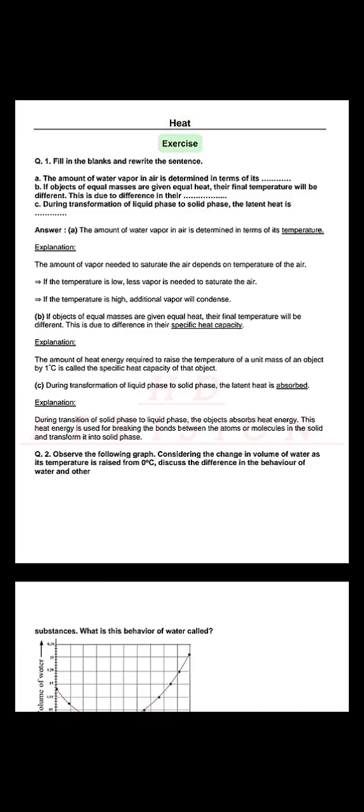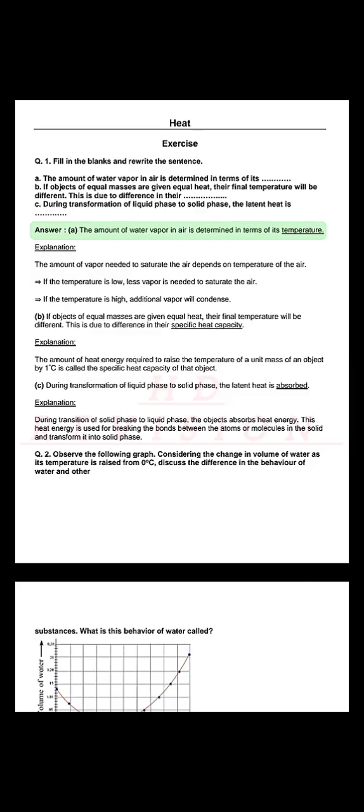Heat. Exercise. Q. 1. Fill in the blanks and rewrite the sentence. A. The amount of water vapor in air is determined in terms of its ___. B. If objects of equal masses are given equal heat, their final temperature will be different. This is due to difference in their ___. C. During transformation of liquid phase to solid phase, the latent heat is ___.